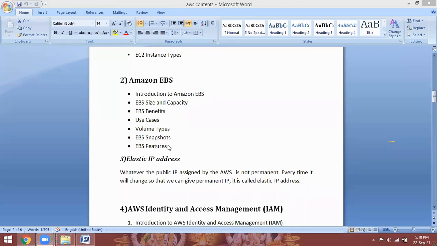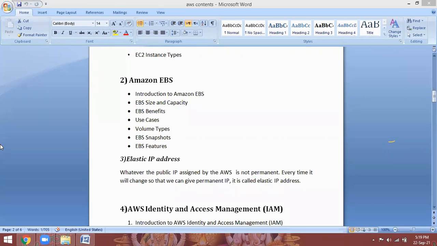This is an important topic because we enter into cloud computing to have unlimited storage. For storage purposes we are going to use the cloud, and you have to do the storage management as a cloud administrator. That is the concept we are going to discuss in the EBS, Elastic Block Store class.